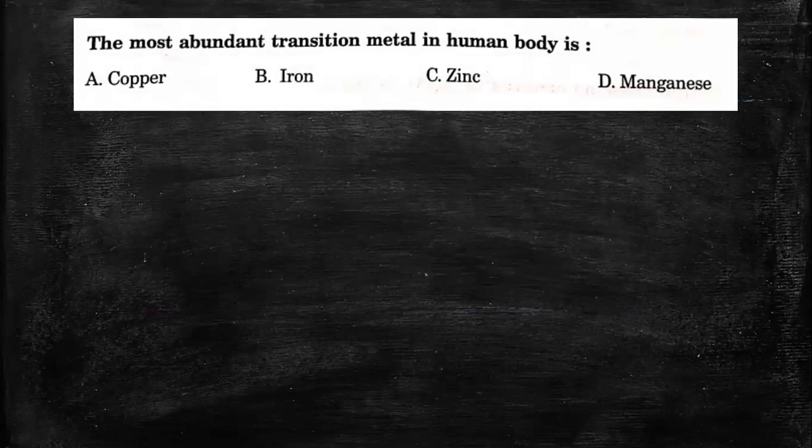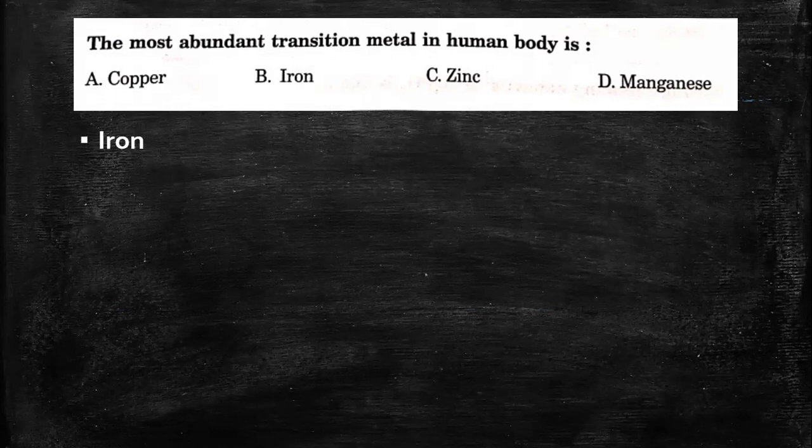So the first question here, the most abundant transition metal in human body is. So this is a very simple question. One thing that you people need to know, as far as I understood in the MG University entrance questions, you do have questions covering all the parts including polymer and biomolecules, but the type of questions are pretty much straightforward. So if you could just identify the name of the common biomolecules and the metal ions contained in them, it will be easy for you to answer this.